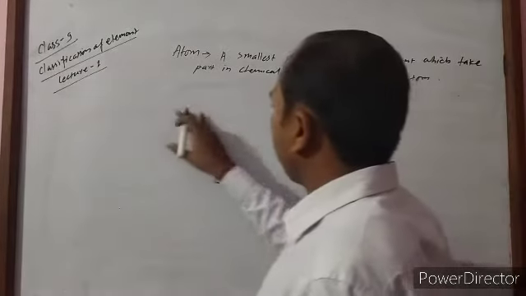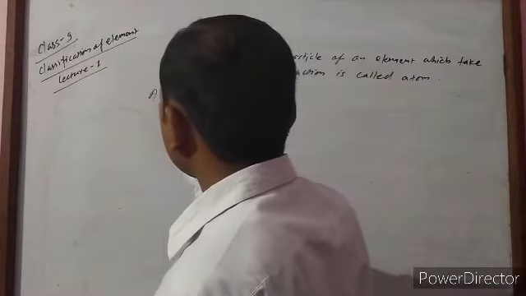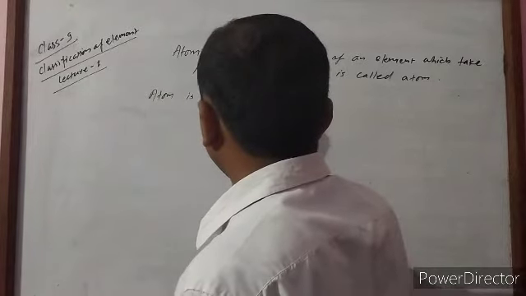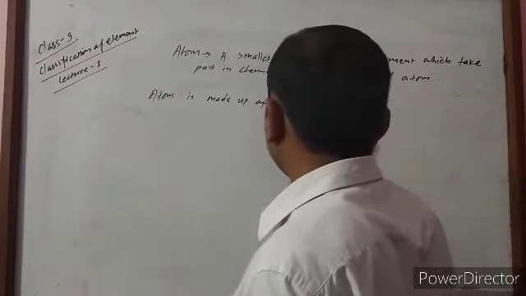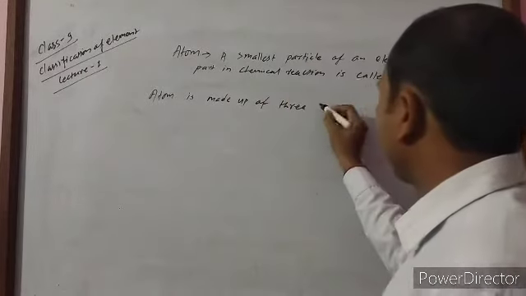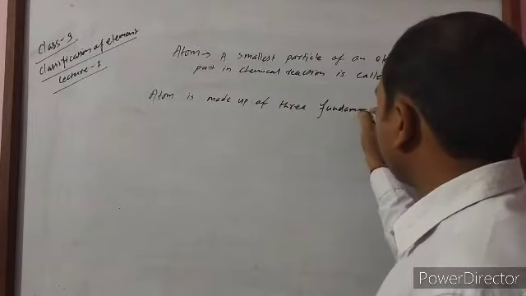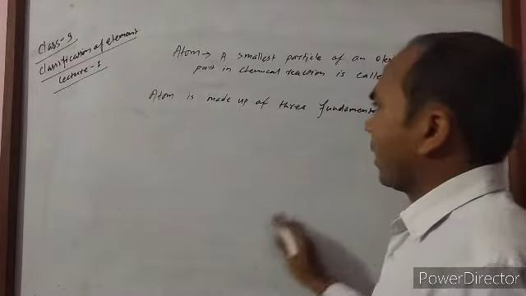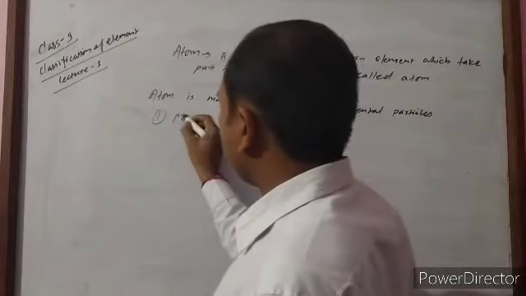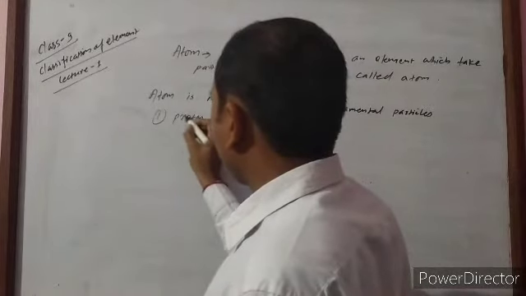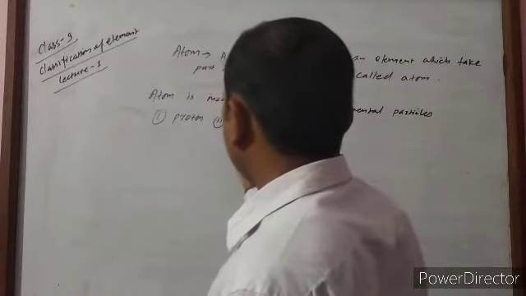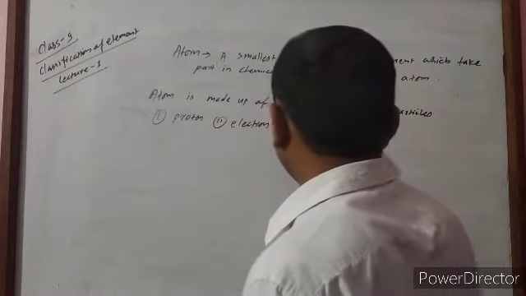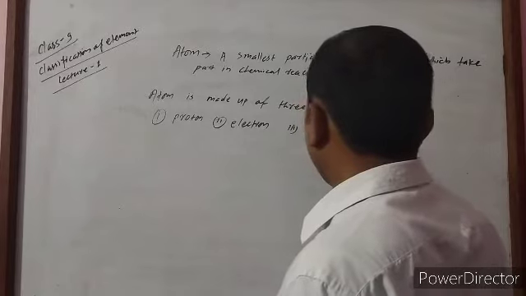So an atom is made up of three fundamental particles: proton, electron and neutron.